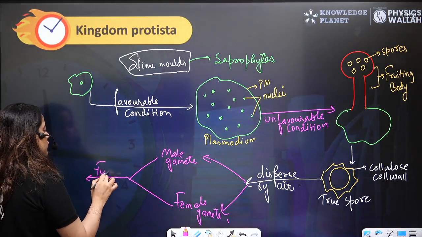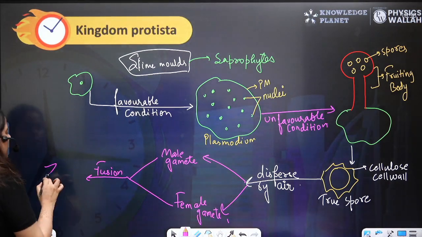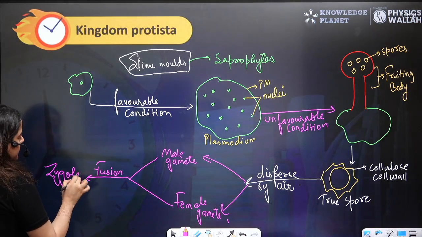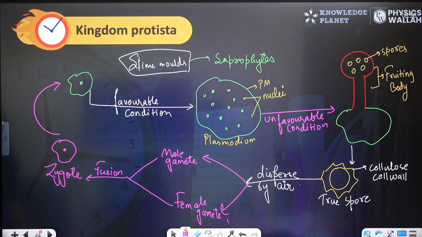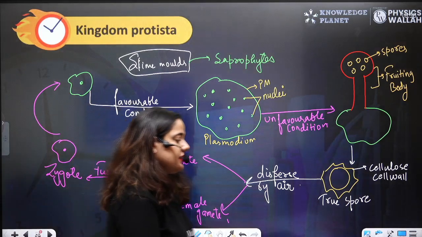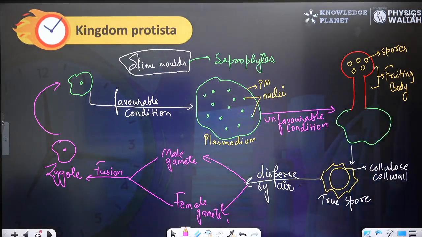Both will fuse and form zygote. And again, the same cycle continues. So yes, this is how slime molds look like. I hope this is clear to all of you. We have already discussed this in our main lectures. Okay.